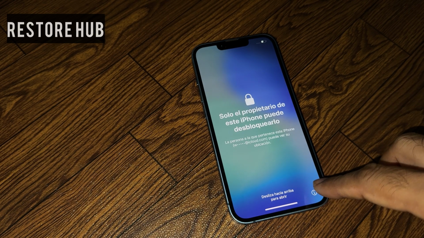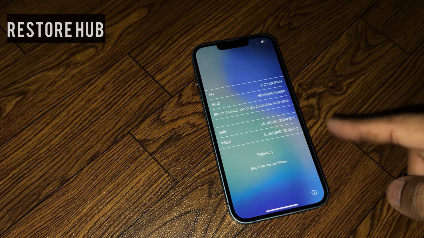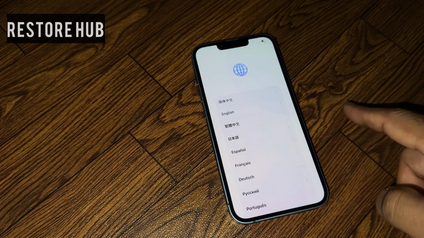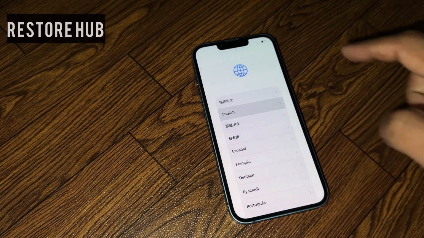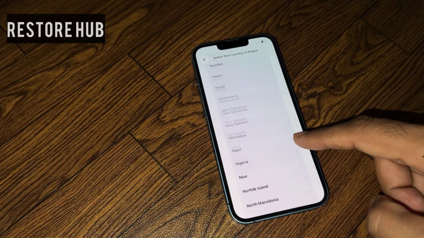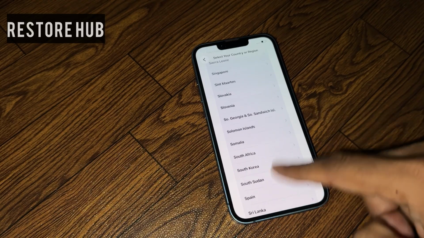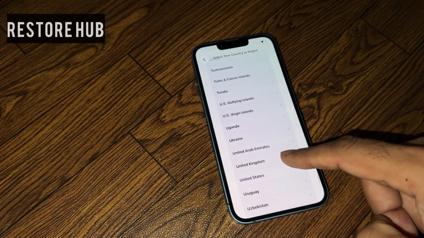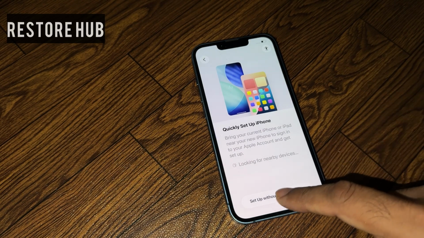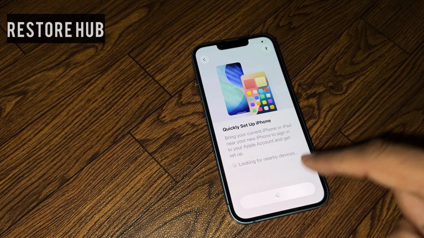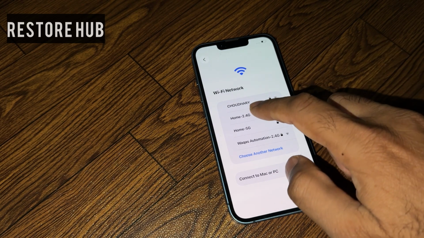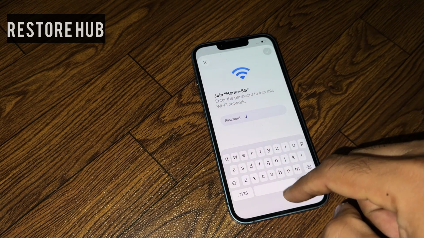First of all, you need to tap on this eye icon. You can see it's showing the IMEI number and other details right now. Okay, now swipe up and select your language. Right now I'm selecting English, and select your country and region. Okay, United States. Now tap on continue, set up without any other device, and select your Wi-Fi.